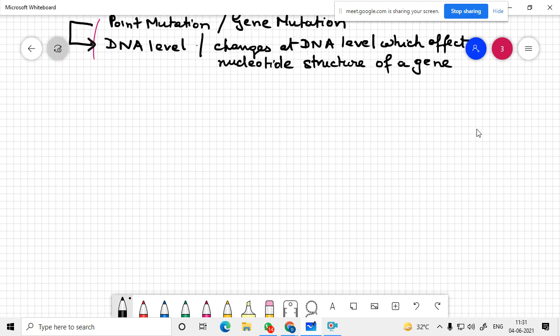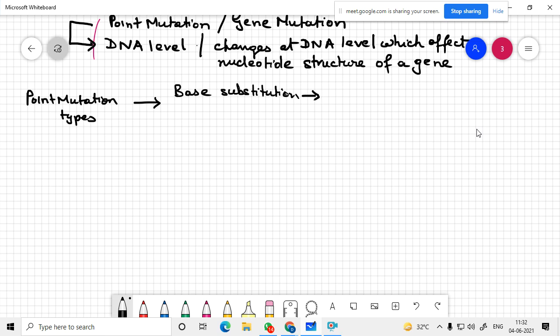So, among the types of point mutations, one is base substitution. What do you mean by base substitution?